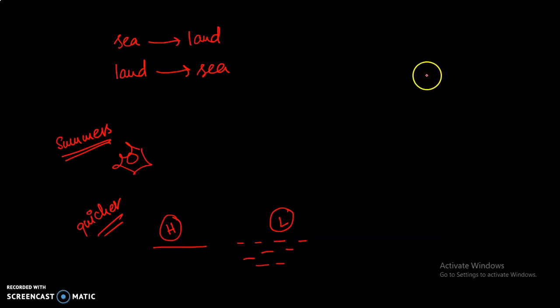Now one more concept that I need to add is that wherever you have a high temperature, that area would always have a low pressure, and when we have a cool temperature, that area would have a high pressure. And make sure of one thing, that wind always moves from a high pressure area to a low pressure area.